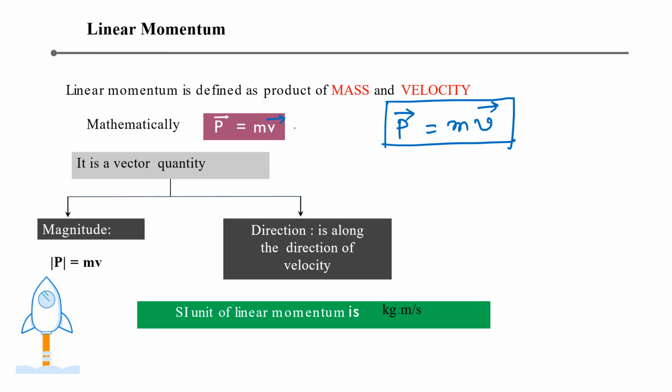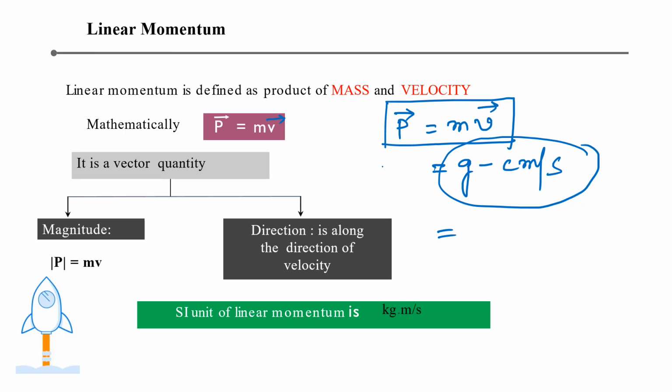Now what is the unit? We'll discuss the CGS and SI unit of momentum. In this case, the CGS unit of mass is gram, and the CGS unit of velocity is centimeter per second. So the CGS unit of momentum is gram centimeter per second. This is the CGS unit, and now we'll look at the SI unit.